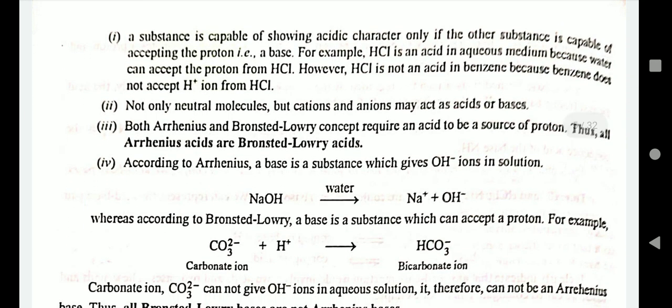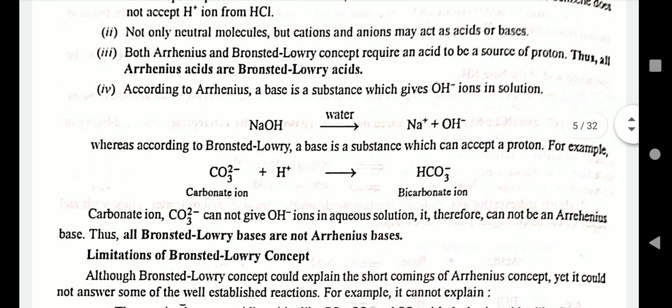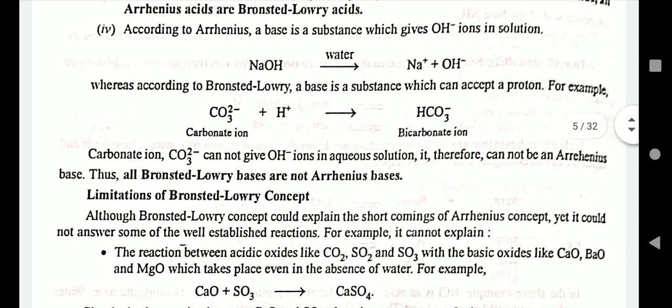Not only neutral molecules but also cations and anions may act as acids and bases. Both the Arrhenius and the Bronsted-Lowry concepts require an acid to be a source of protons. All the Arrhenius acids are called Bronsted-Lowry acids. According to Arrhenius, a base is a substance which gives OH- ions in solution. NaOH in the presence of water gives Na+ plus OH-. Whereas according to Bronsted-Lowry, a base is a substance which can accept protons. For example, carbonate ions accept H+ to form bicarbonate ions.